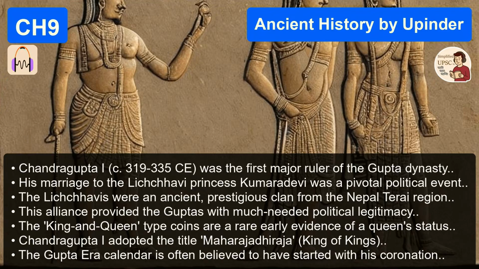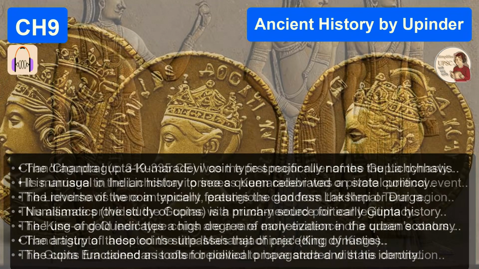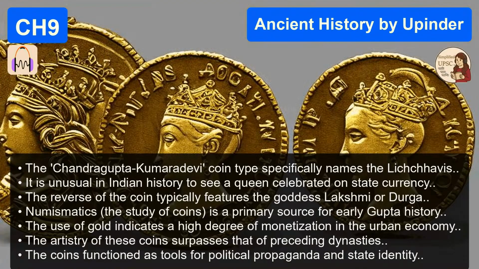And we know this because of the coins, right? I love this detail. It's so telling. Yes, the king and queen type coins. It's incredibly rare in Indian history to see a queen celebrated so openly on currency right at the start of a dynasty. So what did they look like? The coins show Chandragupta and Kumaradevi standing together, and on the reverse, it doesn't just say Gupta, it says Lichchhavayah, the Licchavis. Wow. He was literally bragging about his in-laws on his money. It shows you how important that connection was for his political standing. That is a power move.